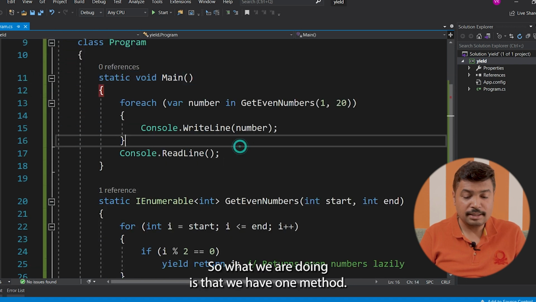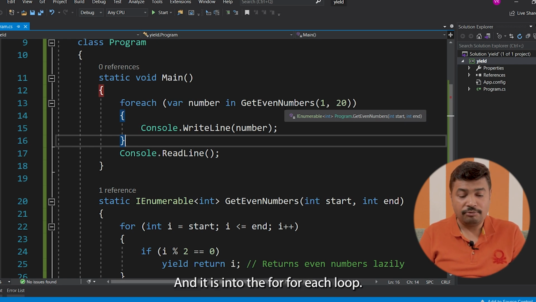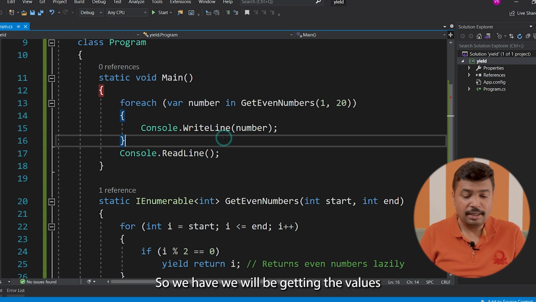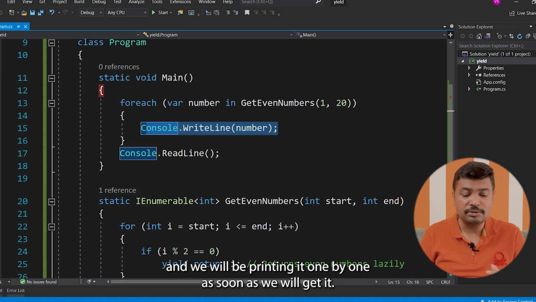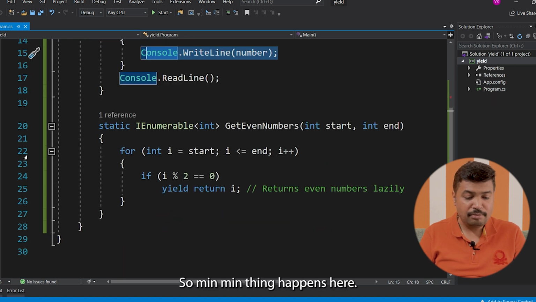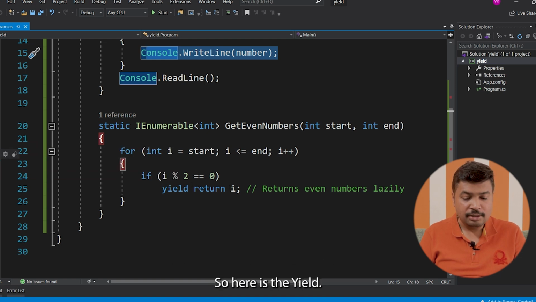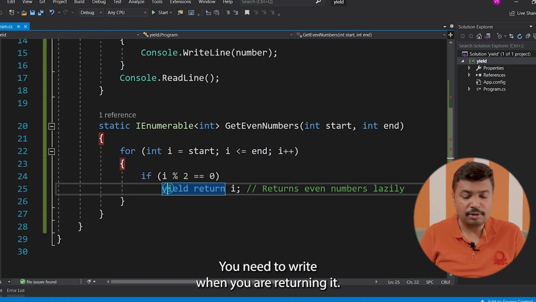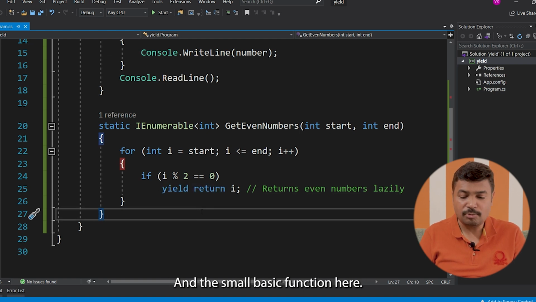We have one method that gives you values one by one, and it is used in a foreach loop. So we get the values and print them one by one as soon as we get them. The main thing happens here, so I will put breakpoints here. Here is the yield, which you need to write when you are returning the value.